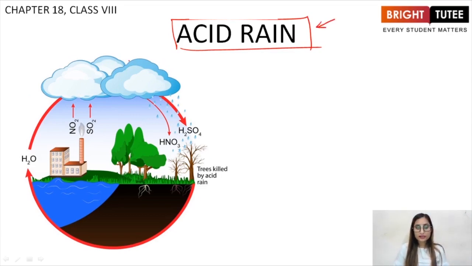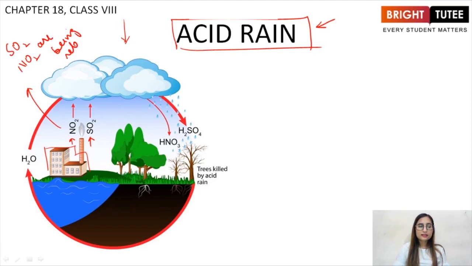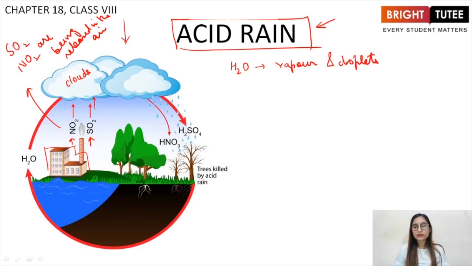Let us see what acid rain is. Students, look at this picture now. Here, firstly look at this industry, right? This industry is releasing nitrogen dioxide and sulfur dioxide. Here we are saying that sulfur dioxide and nitrogen dioxide are being released in the air, right? They rise up and they mix in the clouds. Now clouds have water, right? They have water vapor and water droplets as well, vapor and droplets, right?